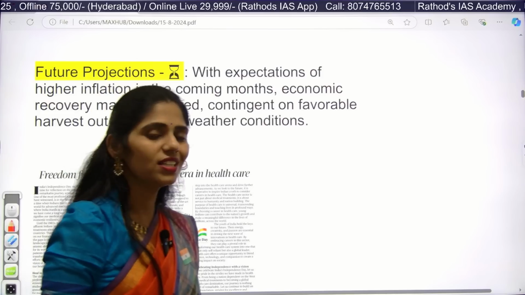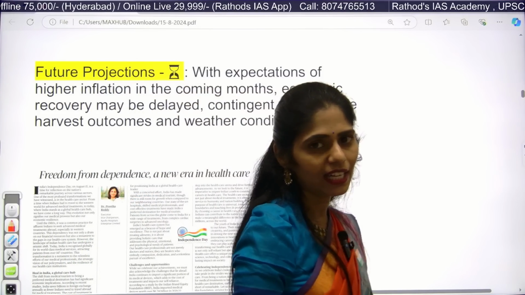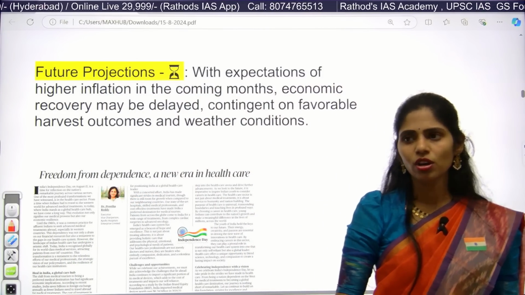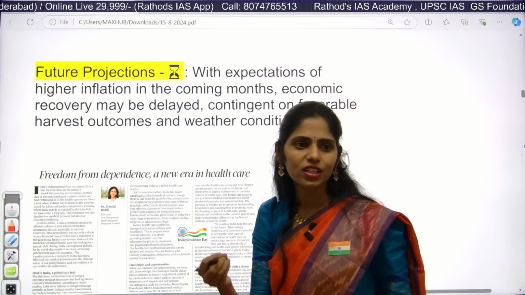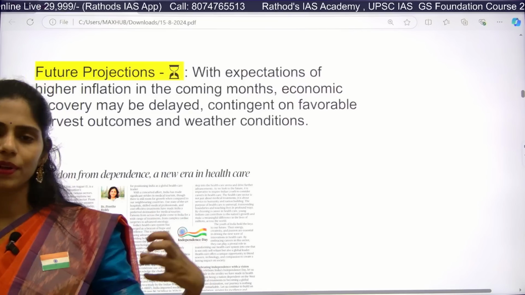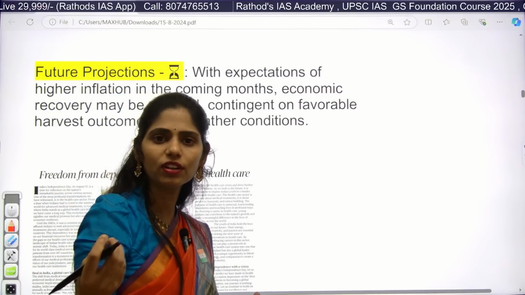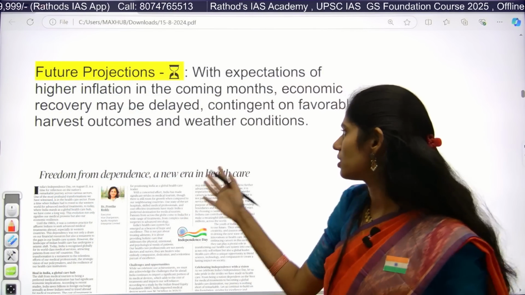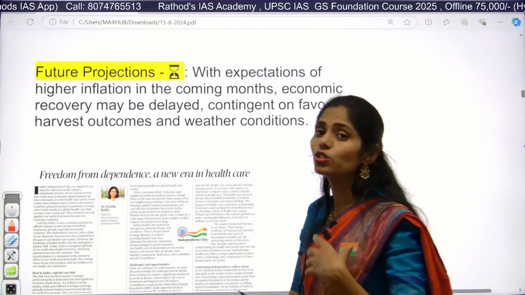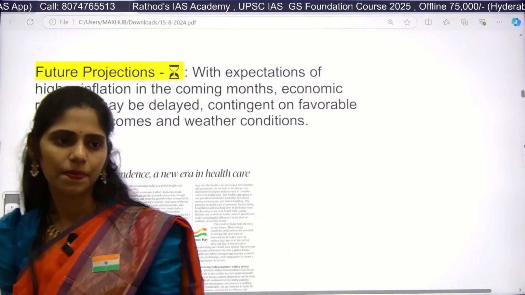Actually, you know that this year IMD, as well as other private organizations, said that we are going to have El Nino. But if you see the rainfall, it is very, very scarce, especially in this Telangana region. So whenever there is no proper rainfall, obviously the agricultural productivity will be affected. So we have to focus on the weather conditions and climate change. That will also have an impact on our economy.